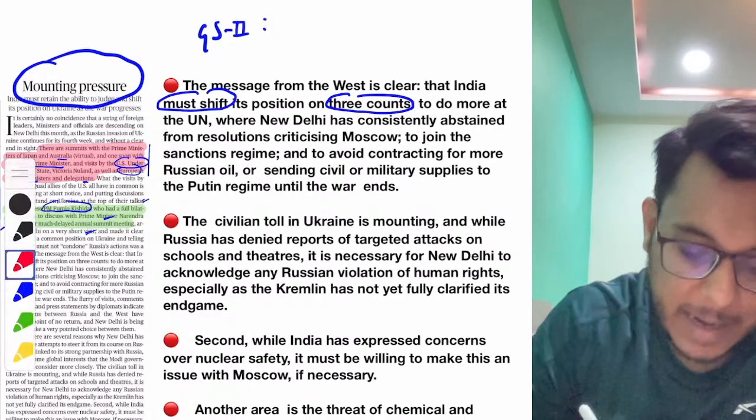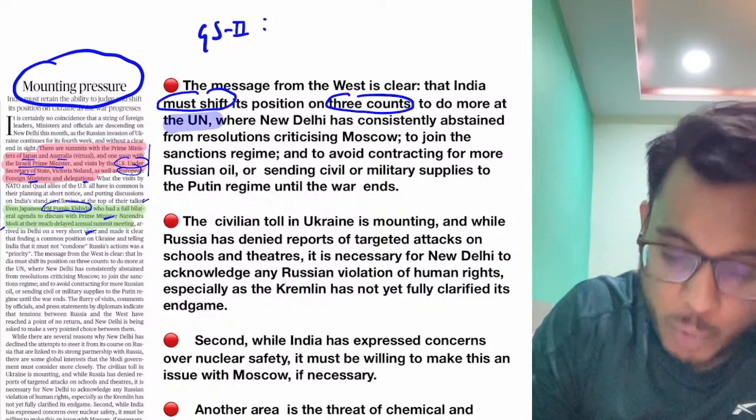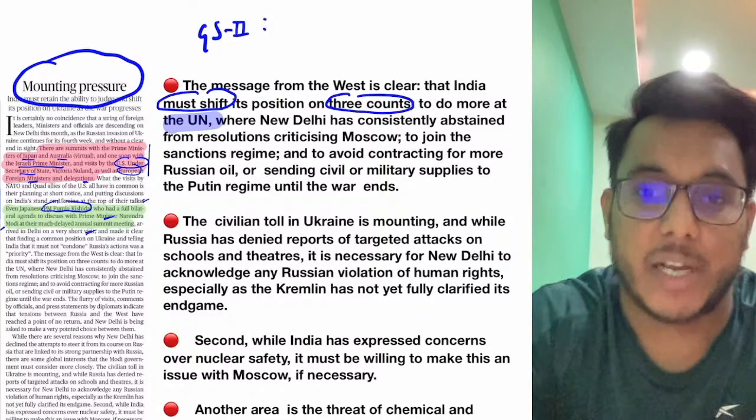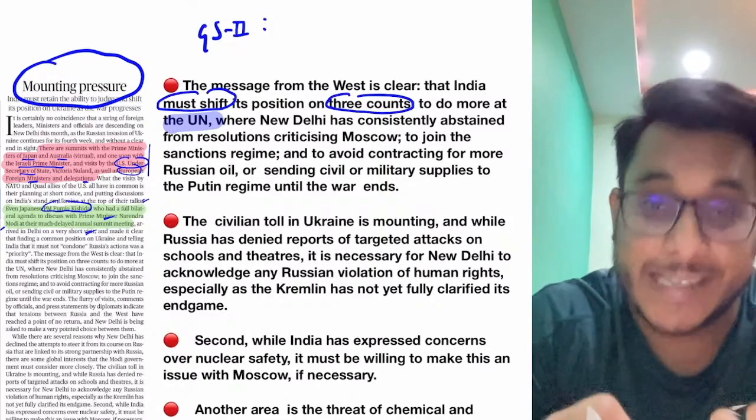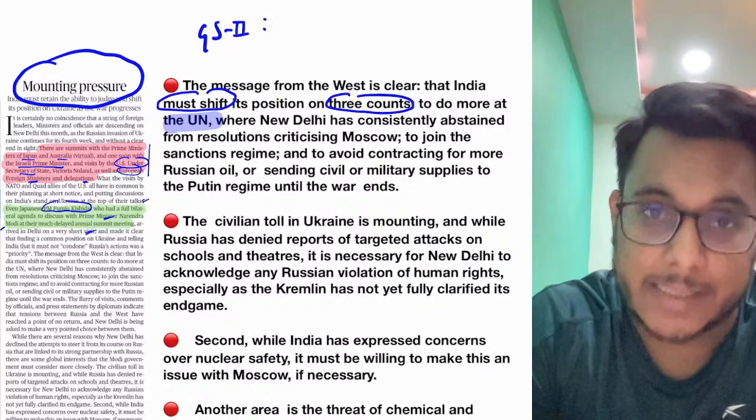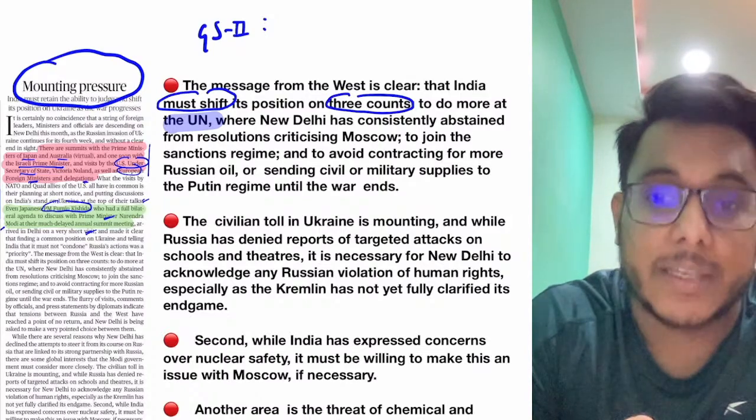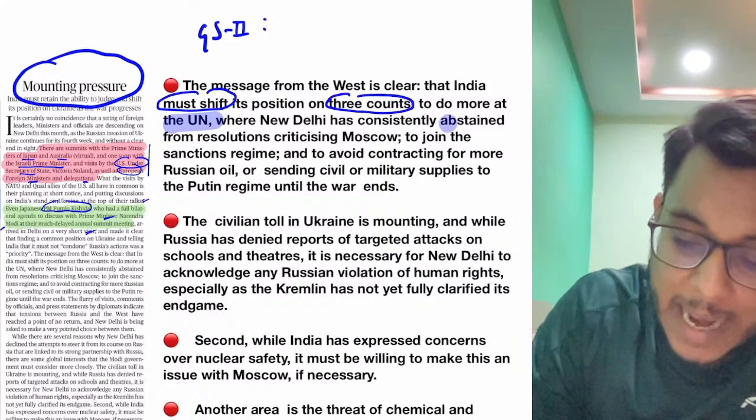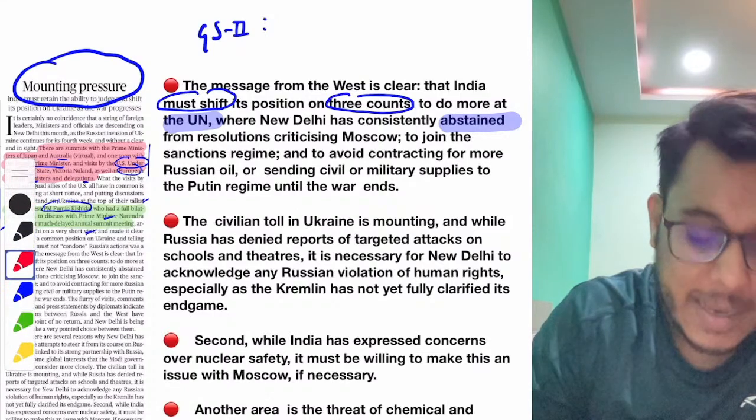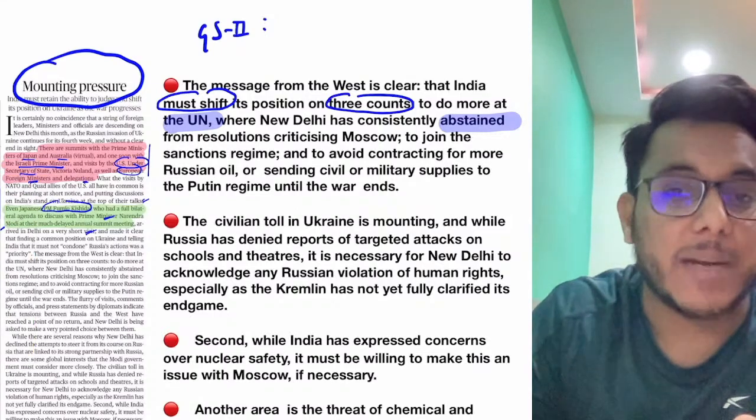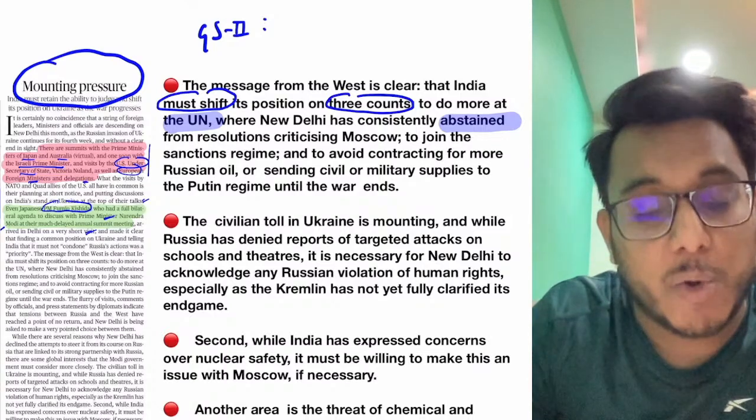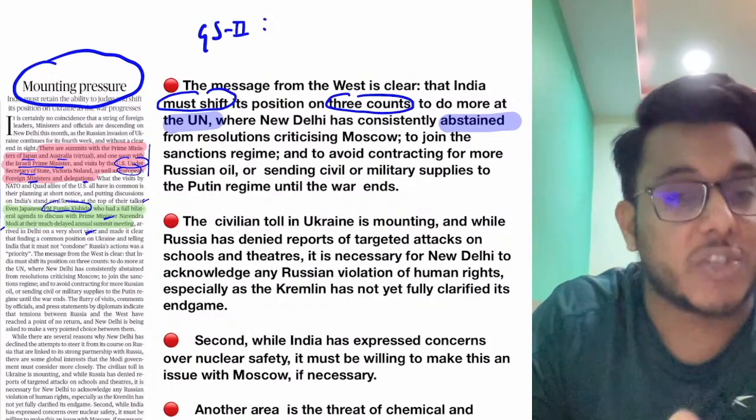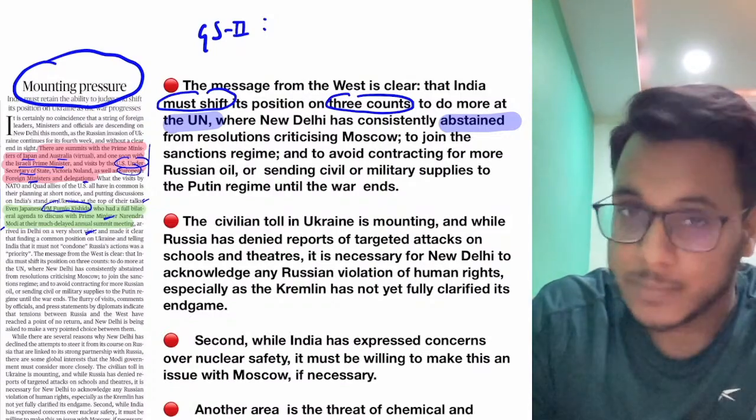Clear? Number 1, India should shift its position at the UN. Now guys, what had happened at the United Nations: resolutions were moved against Russia in the UN Security Council, the United Nations General Assembly, and the United Nations Human Rights Council. The resolutions condemned Russia. India abstained on these resolutions. This abstention is not liked by the Western countries. They want India to come out very openly and criticize Russia. So they want India to change its position from abstention to criticism of Russia.